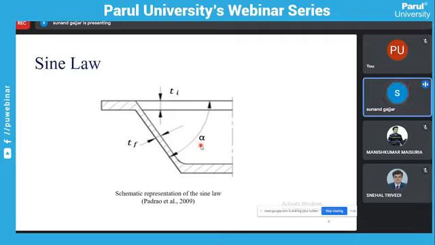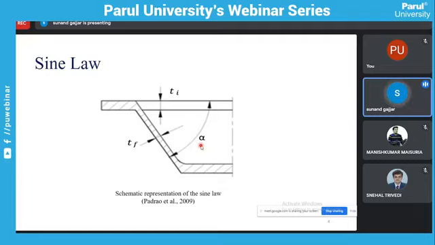If we go near a 90-degree wall angle, the material will fail, the component will fail, because there is a sine law observed from experiments. It is an empirical relation.